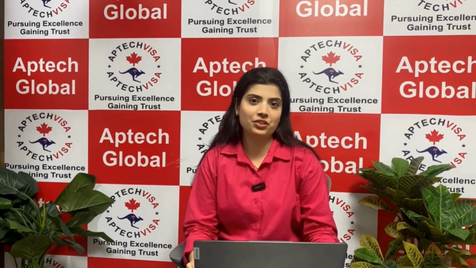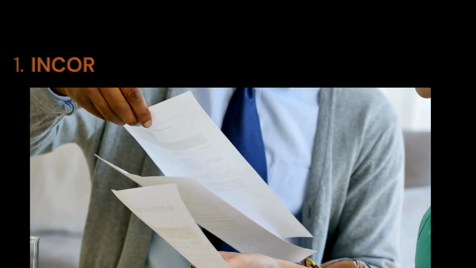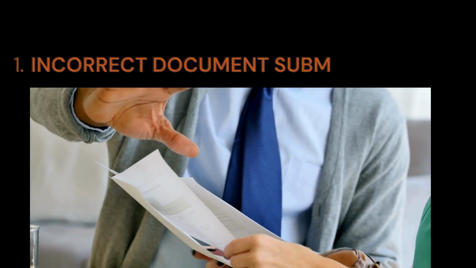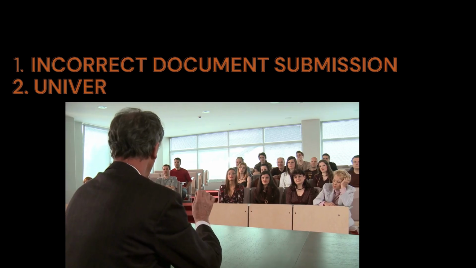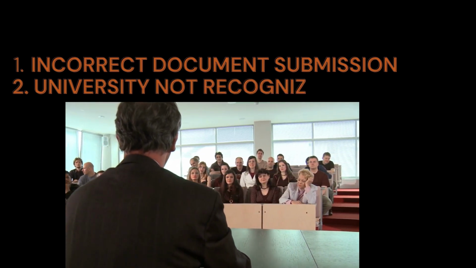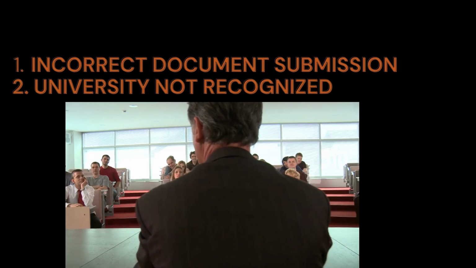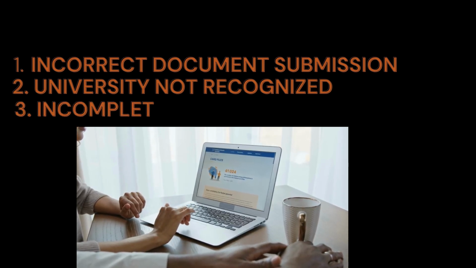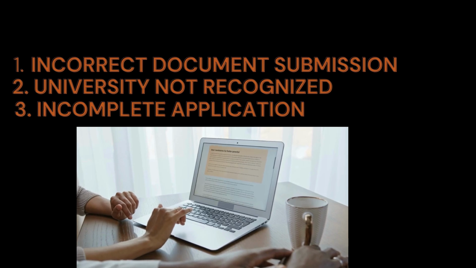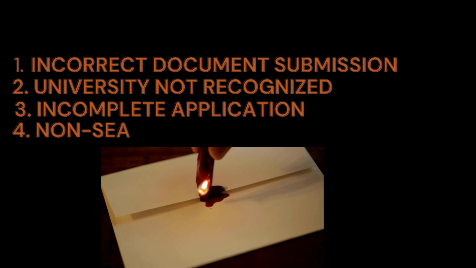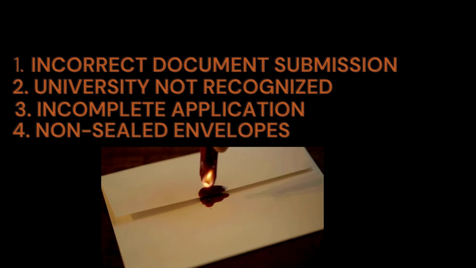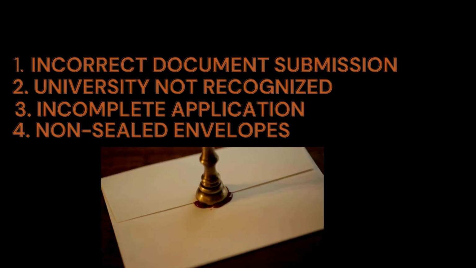Now let's discuss some common mistakes to avoid for WES delays or rejections. Number 1. Incorrect document submission. Documents must come from your institution, not from you. Number 2. University not recognized. WES only evaluates degrees from recognized institutions. Number 3. Incomplete application. Missing payments or details can delay your processing time. Number 4. Non-sealed envelopes. Documents must be sent in a sealed envelope. An envelope not sealed or stamped properly can delay your process.